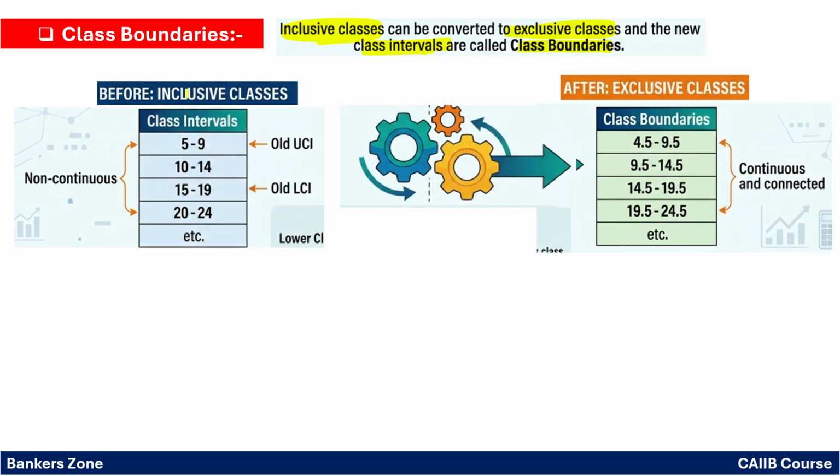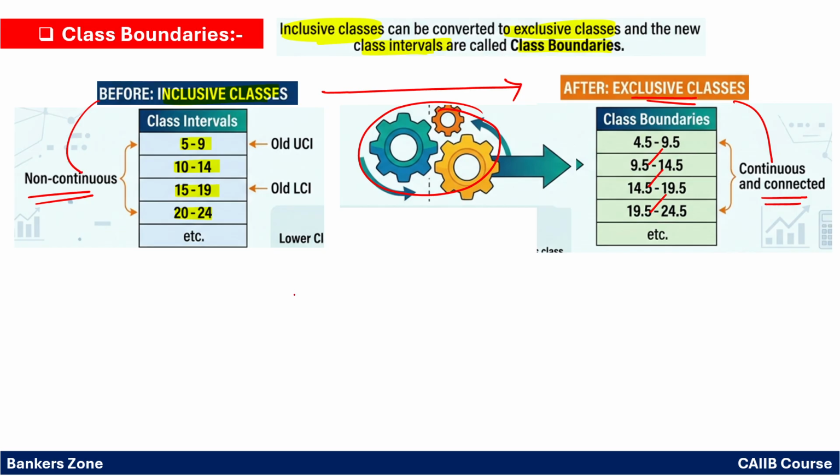See, this is the inclusive type of class, right? 5 to 9, 10 to 14, 15 to 19, 20 to 24. These are inclusive. Why? Because there is no repetition. So we have to convert that inclusive into exclusive classes. We apply a formula, and it will get converted into exclusive classes. See, there is repetition here. When there is continuous and connected, it is exclusive classes. When it is non-continuous, we call it inclusive classes.